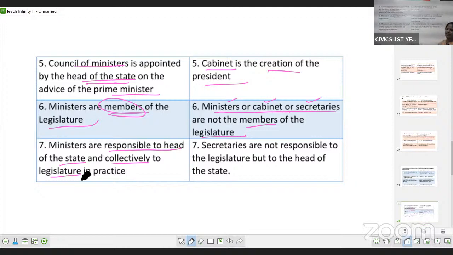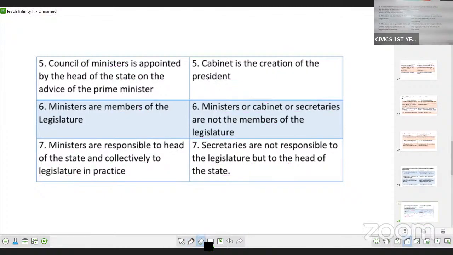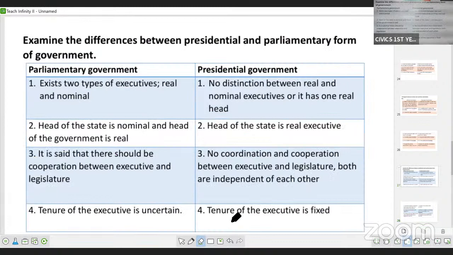Whatever decisions are taken by the prime minister and his ministers, they are answerable to the president as well as to the legislature in parliamentary form of government. But in case of presidential form of government, the secretaries, the ministers of the president, are not responsible to the legislature because they are not part of the legislature, but they are answerable to the president. They are answerable to the head of the state. So these were the differences between parliamentary and presidential form of government.